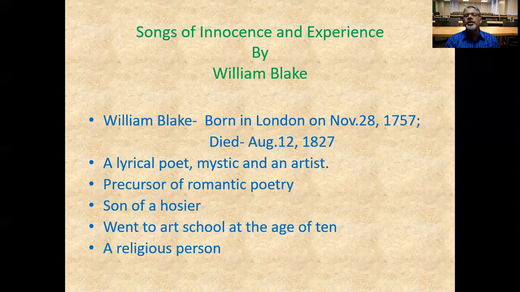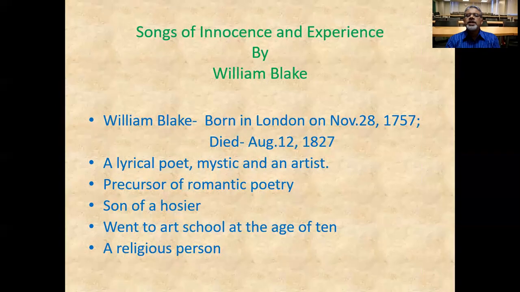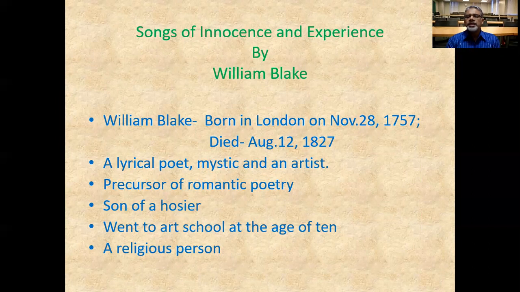Actually, he started the romantic trend of writing poems, but officially he is not included in the romantic period. But he was also a romantic poet, and that's why he is included in the romantic poetry course.